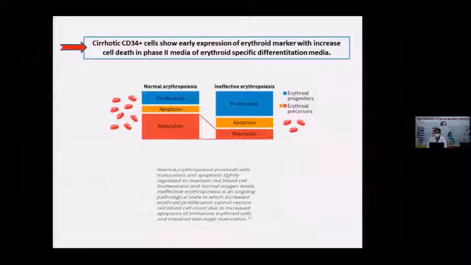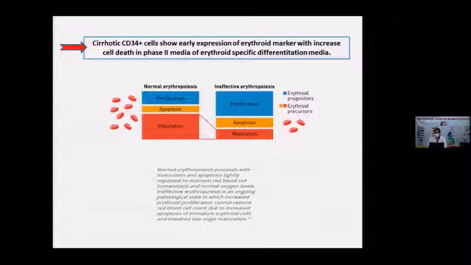of erythroid-specific differentiation media. In the normal erythropoiesis process, the cells first proliferate. Then when they go into maturation, a few cells go into apoptosis, and the rest of the cells then again proliferate and mature. But in ineffective erythropoiesis, or dyserythropoiesis, they proliferate a lot, then again go into apoptosis, but their maturation is comparatively very low. In my case, I did not see any maturation. I just see cell death when they come into the phase 2 media.